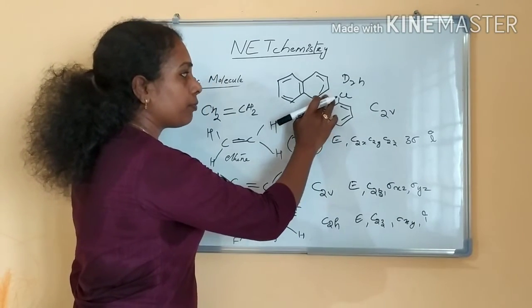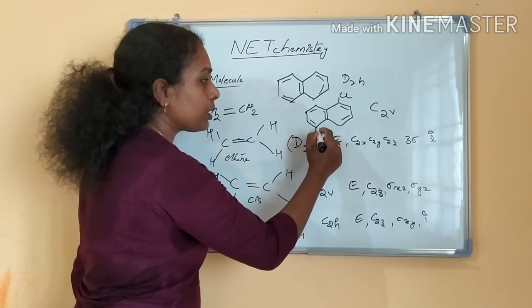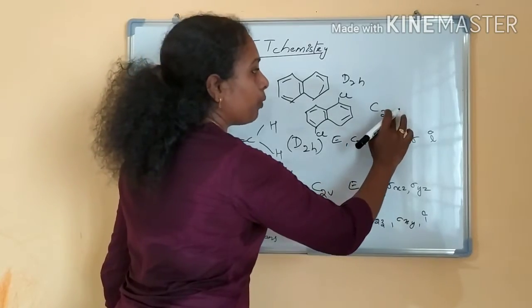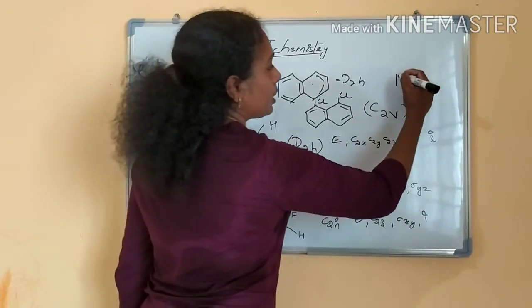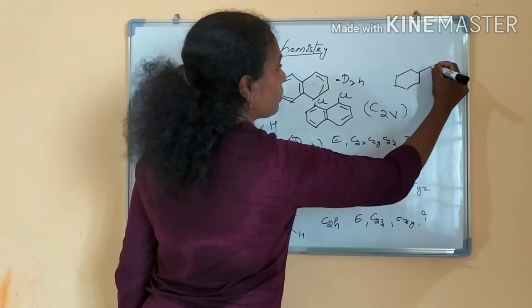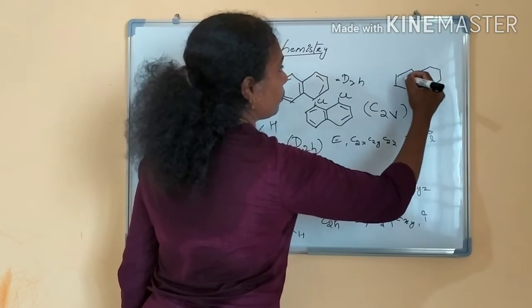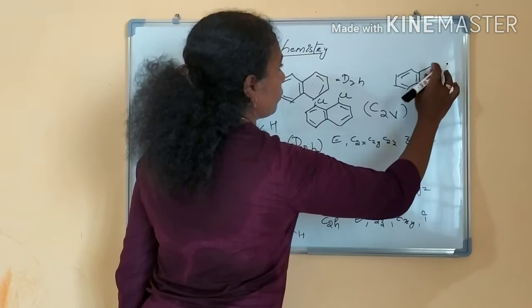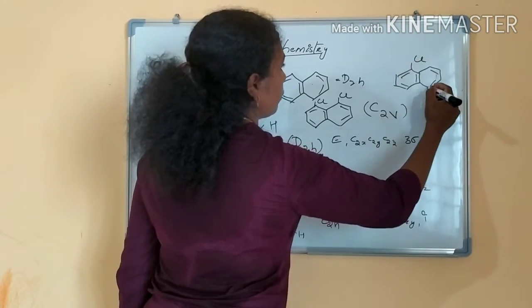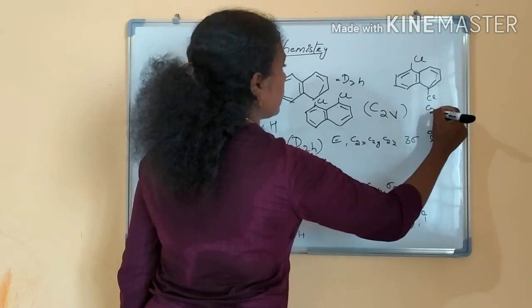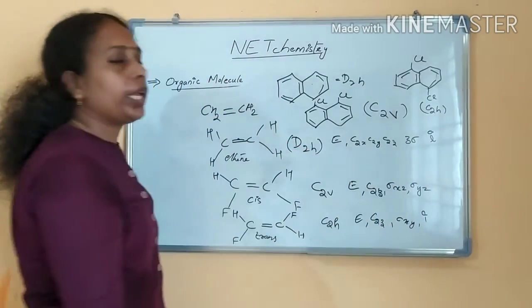And if I am substituting chlorine in a trans position, then the point group will be changed into C2H. Clear? This is a C2V isomer, C2V point group, and naphthalene substituted in the trans position, then this is a C2H point group. Okay, clear?